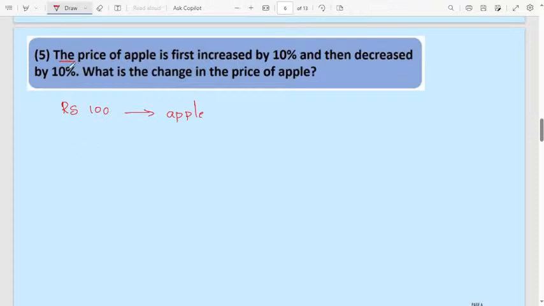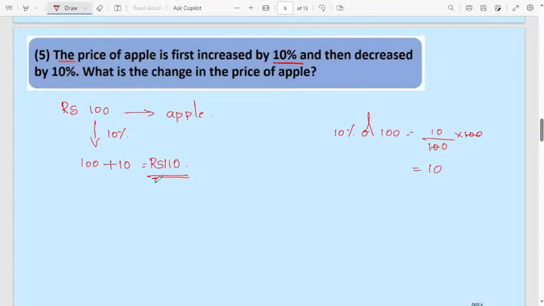Okay, then here first increased by 10%. Increased by 100 plus 10% of 100. 10% of 100, I will do it here. 10 divided by 100 into 100, 100 get cancelled. You will get 10 here. 10% of 100 is 10. Then you will get 110 rupees after 10% hike.